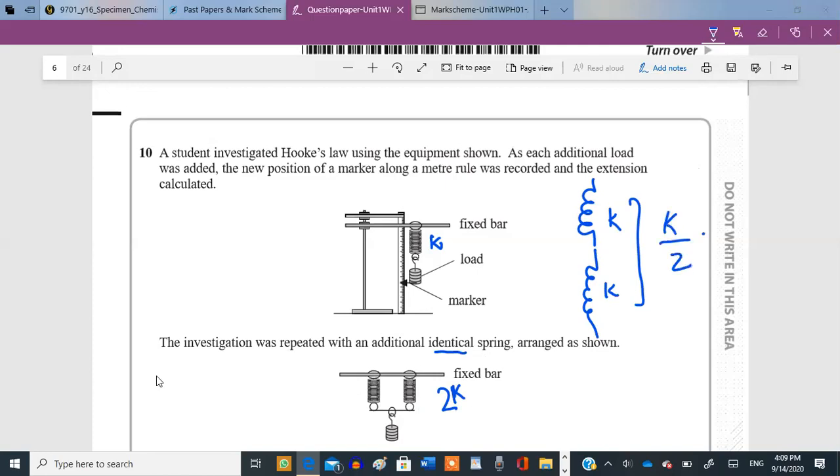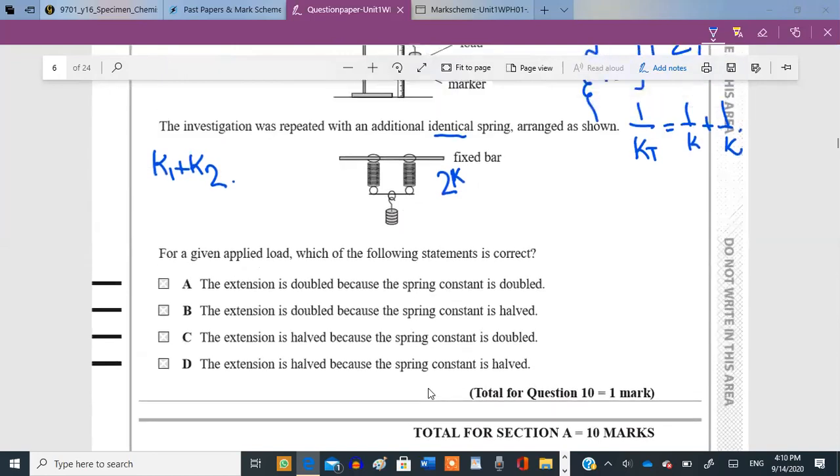Because in parallel, we apply the series resistor formula, K1 plus K2. And in series, we apply the parallel resistor formula. Remember, 1 upon KT equals 1 upon K1 plus 1 upon K2. That formula is applied over here to get the value for KT, which turns out to be K upon 2. So in this case, it's going to be twice of K. So we can say that these springs have now become stiffer than the first one.